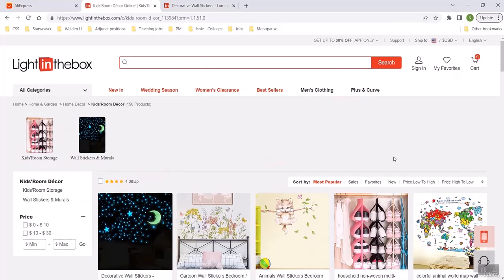So you don't have to try to figure out, well, I don't know if this cat on the wall is going to sell, but I really like it. And then you get no sales. SaleWho is really great. I've used them and they deliver pretty quickly because I believe they actually ship from the United States. So they're kind of like an Amazon warehouse sales thing, except they won't charge you every month. I've used them. I've had stuff delivered to my house. I'm like, wow, that actually came within a week.